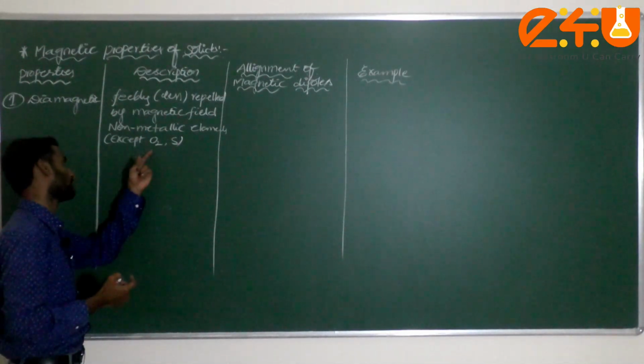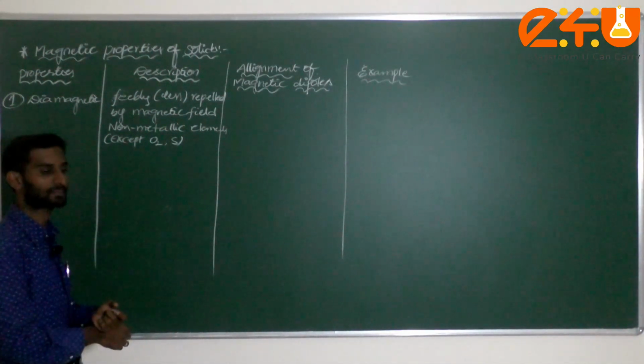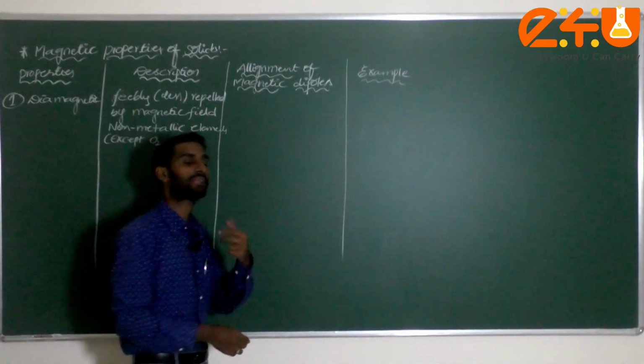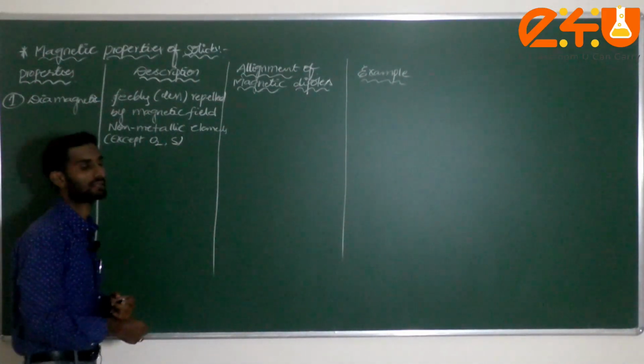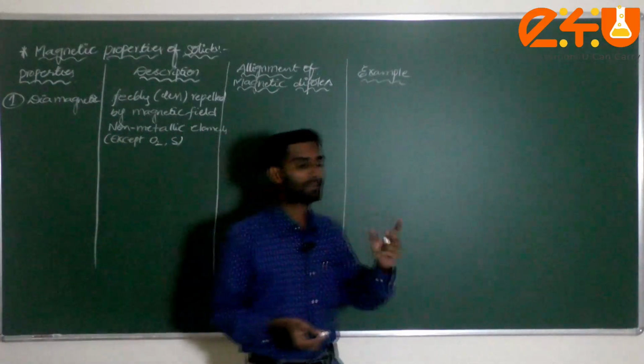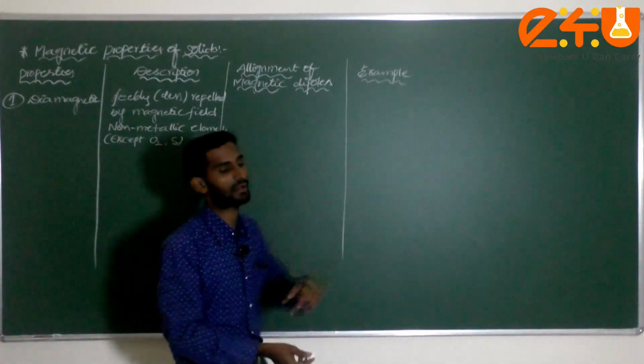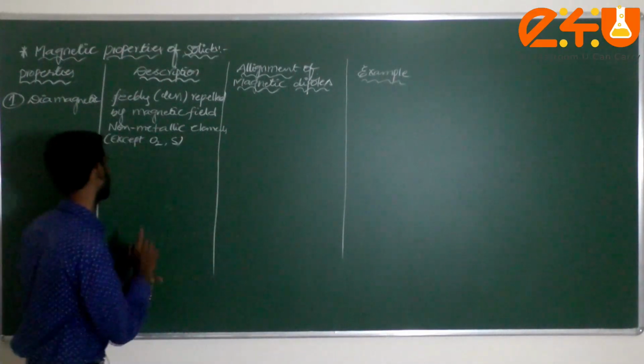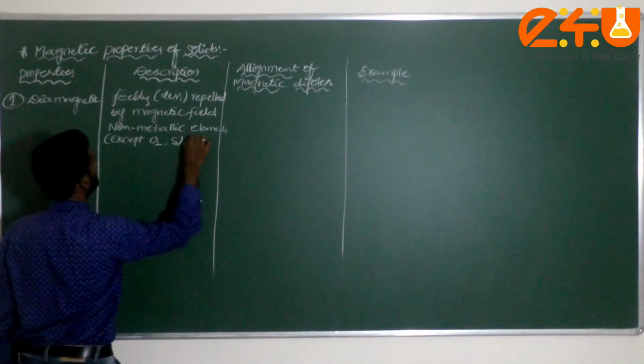We discussed that O2 is the best paramagnetic substance due to the presence of two unpaired electrons in the anti-bonding orbital. Next one, inert gases.